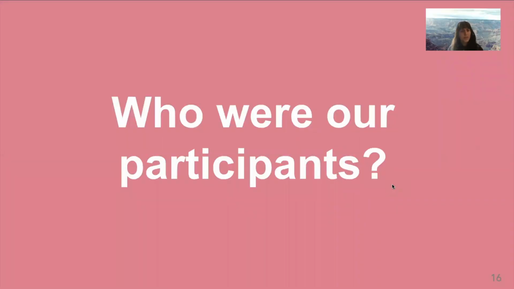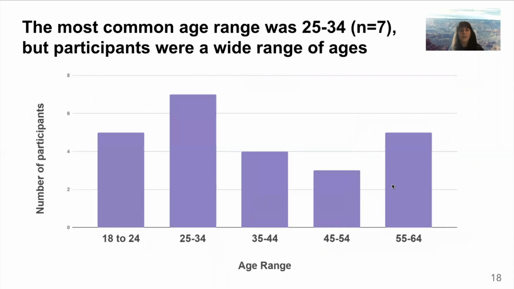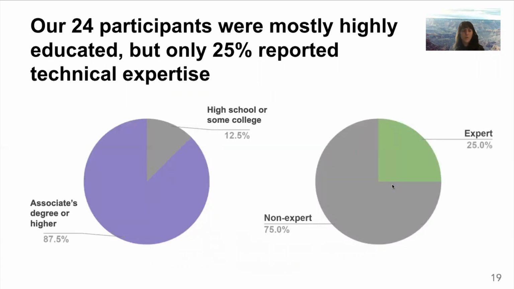So before we get into the findings, let's talk about who the participants were. To give you a brief summary of demographics, in terms of gender, about half of the participants identified as women and about half as men. The most common age range was 25 to 34, but participants were a wide range of ages. Our 24 participants were mostly highly educated, but only 25% reported technical expertise, so most were non-experts.